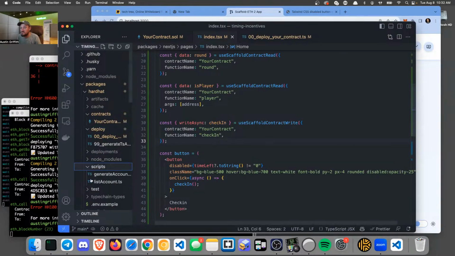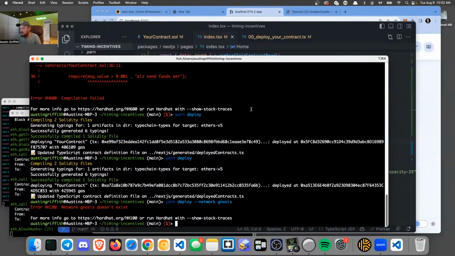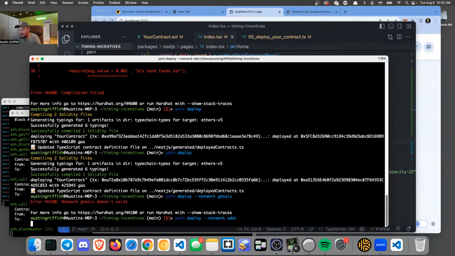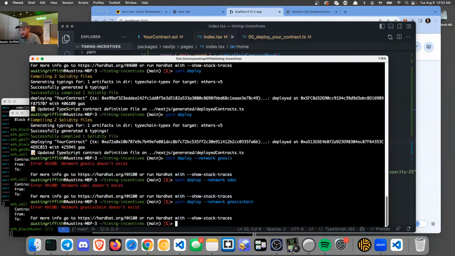Deploy, scripts. Is it maybe XDAI? Is it maybe Gnosis Chain? How do I deploy to Gnosis? None of those networks exist.